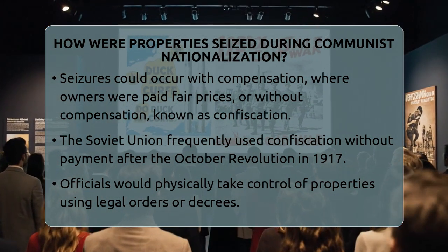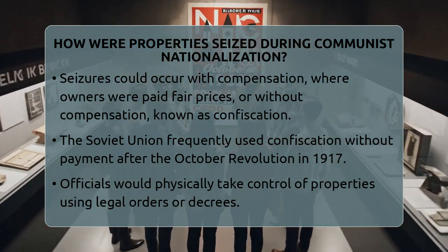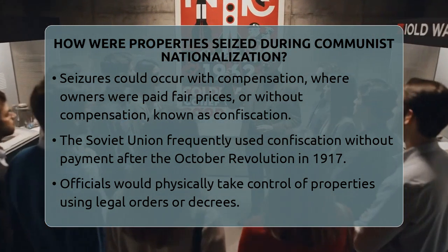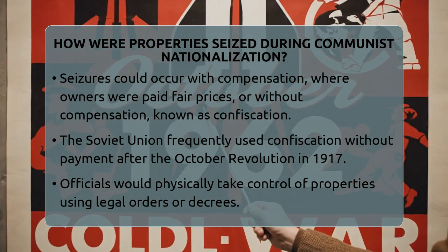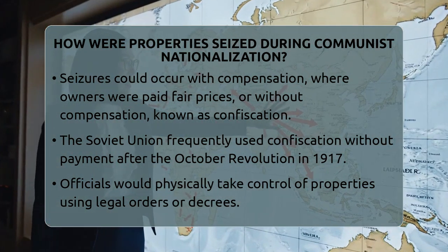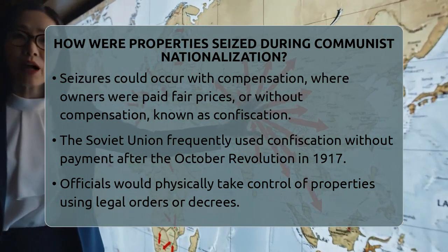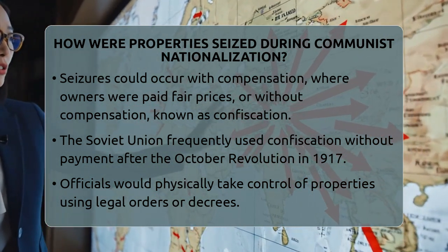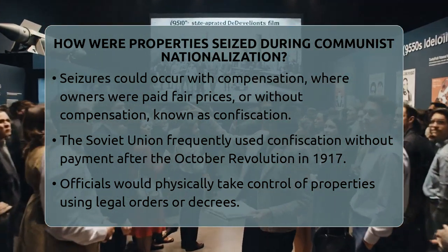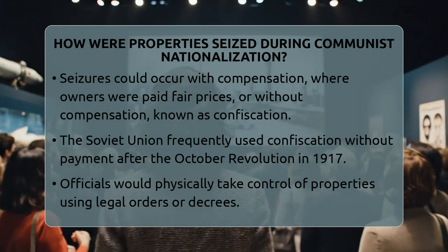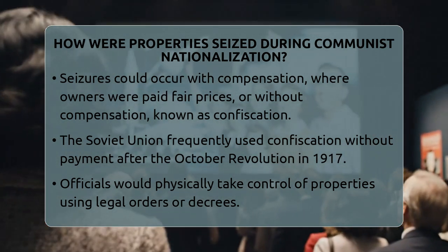The seizure process could happen in different ways. Sometimes, the government would expropriate properties with compensation, paying owners a fair price. Other times, especially in the early stages of revolution, they would expropriate without paying anything, which is called confiscation or expropriation without compensation. This was common in the Soviet Union after the October Revolution in 1917.